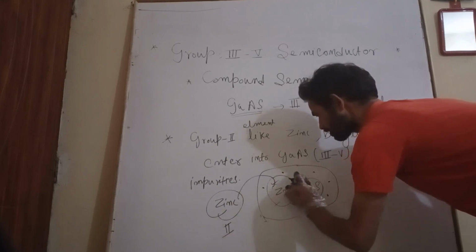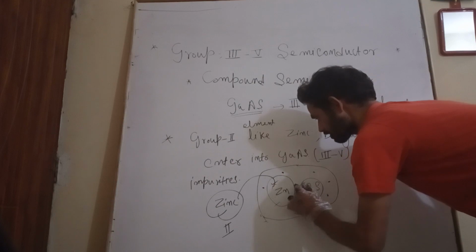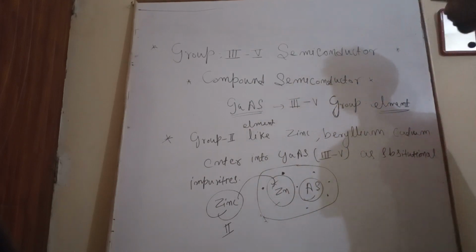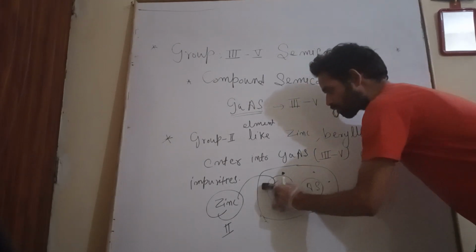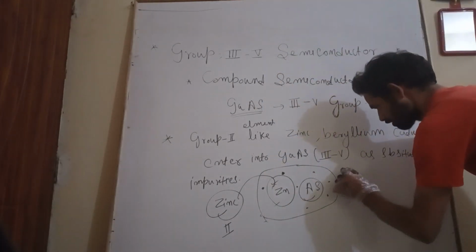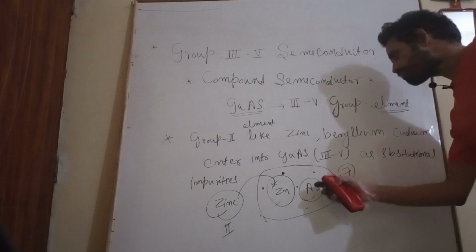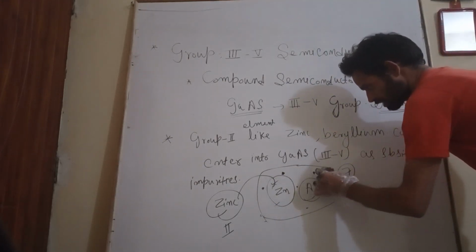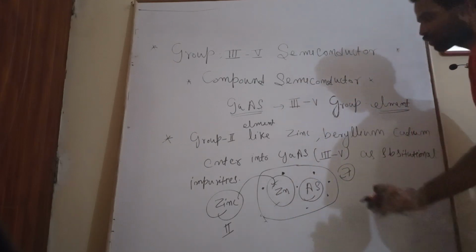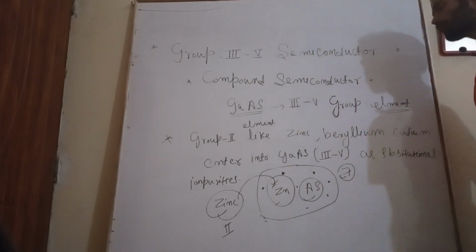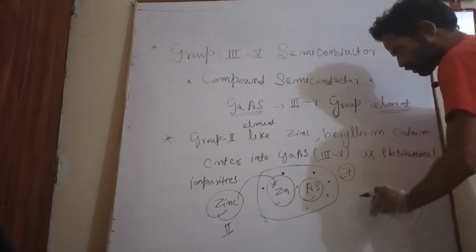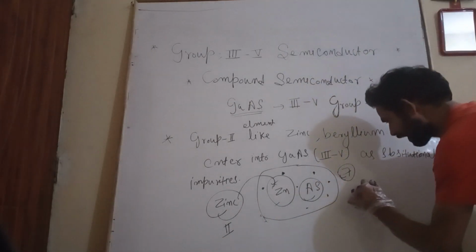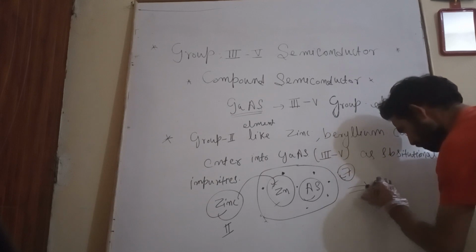Now see, zinc has only 2 outermost shell electrons, and arsenic has 5. 5 plus 2 is 7, which means there is a deficiency of one electron to complete the octet of 8 electrons. So it is not stable. It needs one more electron, which means it will act as an acceptor.